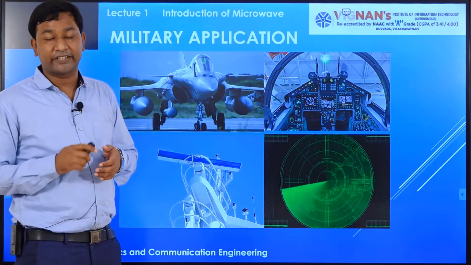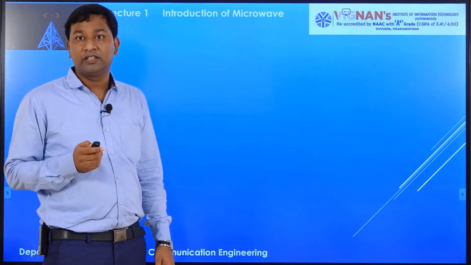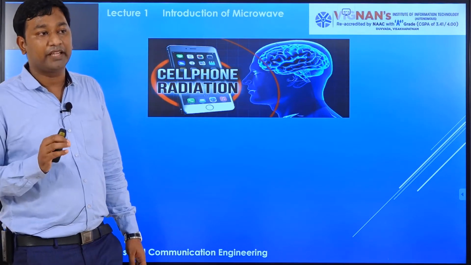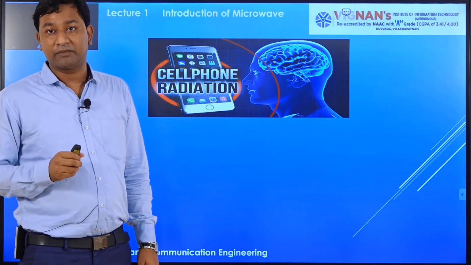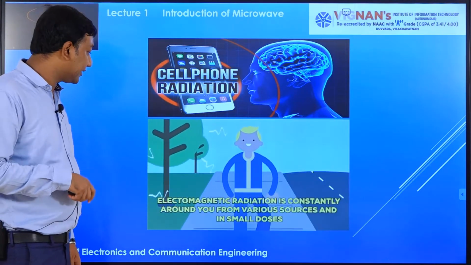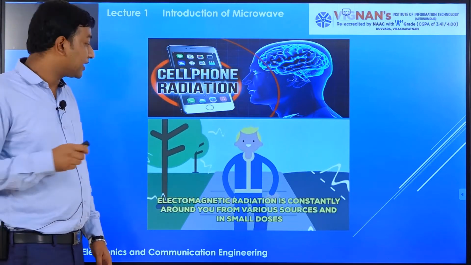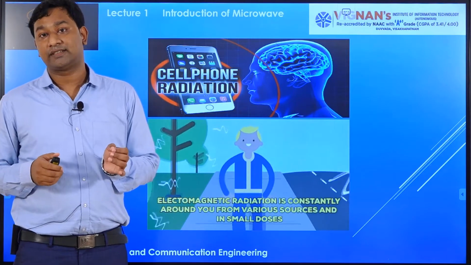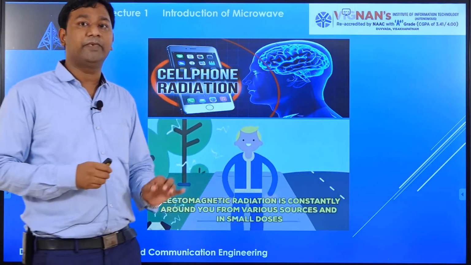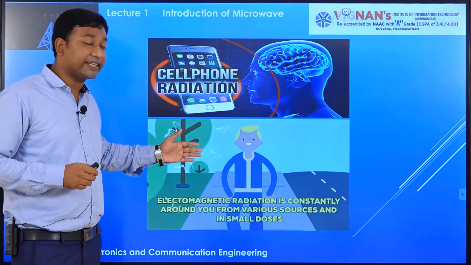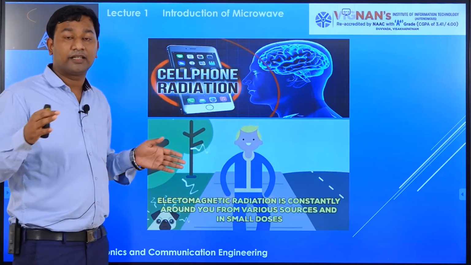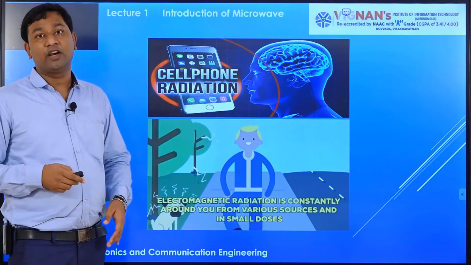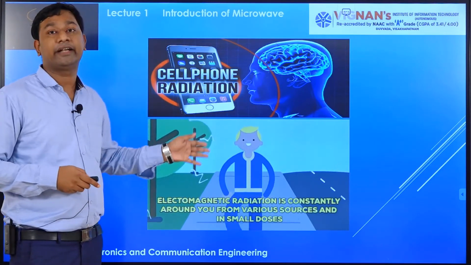Now coming to the next point, what are the disadvantages of microwave? That is cell phone radiation. Nowadays every human being uses 2 or 3 mobile phones at a time. Electromagnetic radiation is constantly around you from various sources, in small doses. The power we receive is a very small amount, but it has an effect because of the number of hours over which we receive that power. So that is one of the worst effects of electromagnetic radiation in our daily life.